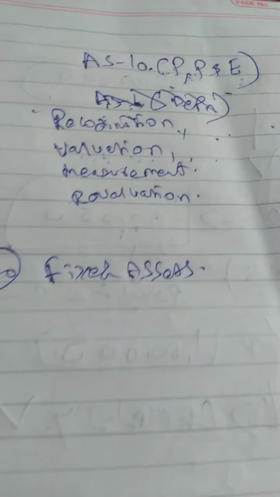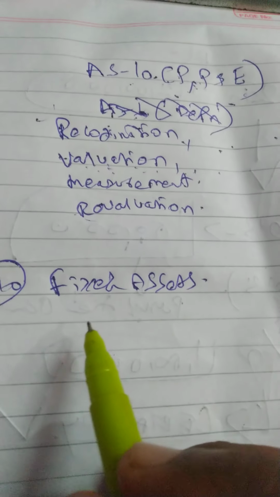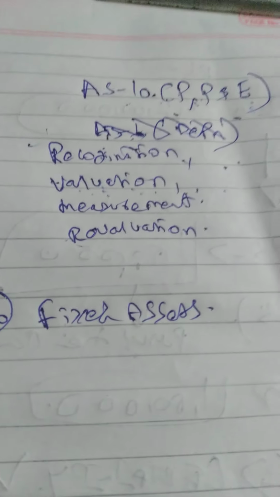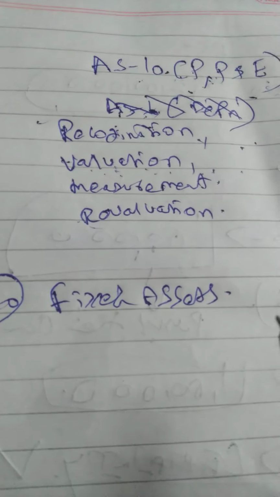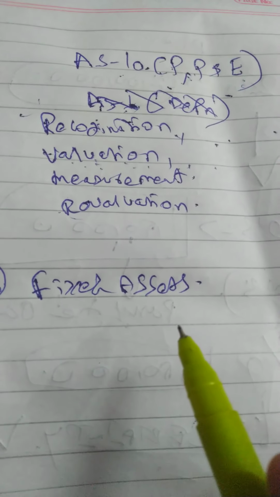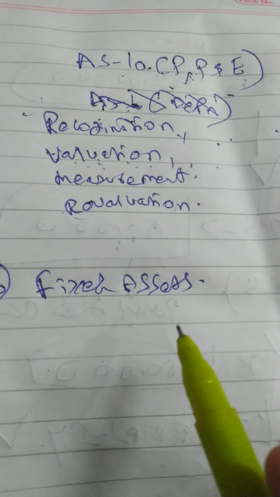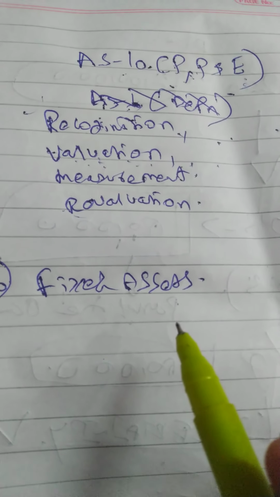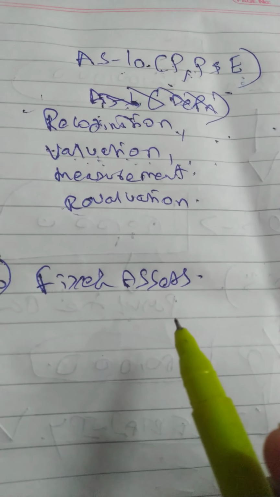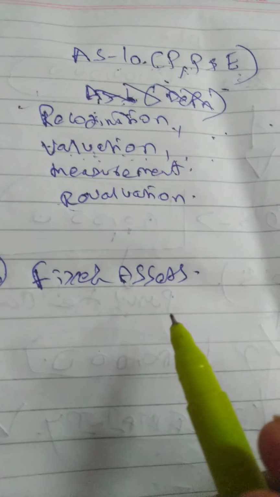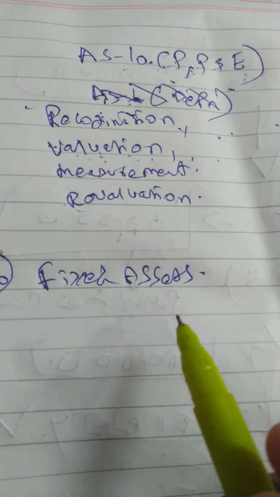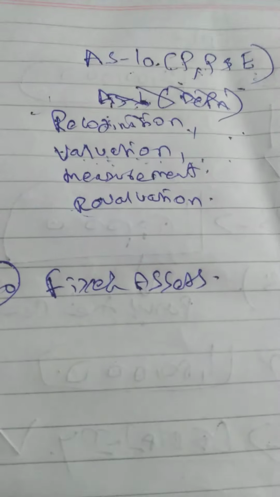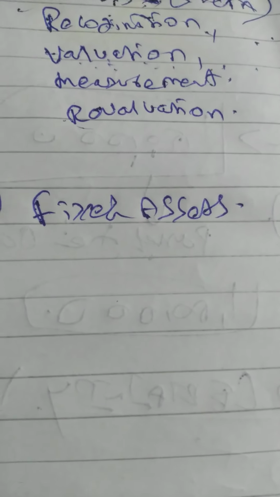So what are we going to study in this AS10? We are going to understand how to account for assets in the balance sheet, when to account, what is an asset, what is not an asset, and what are the conditions for categorizing a particular item as an asset. There are many points, so we will understand them one by one.